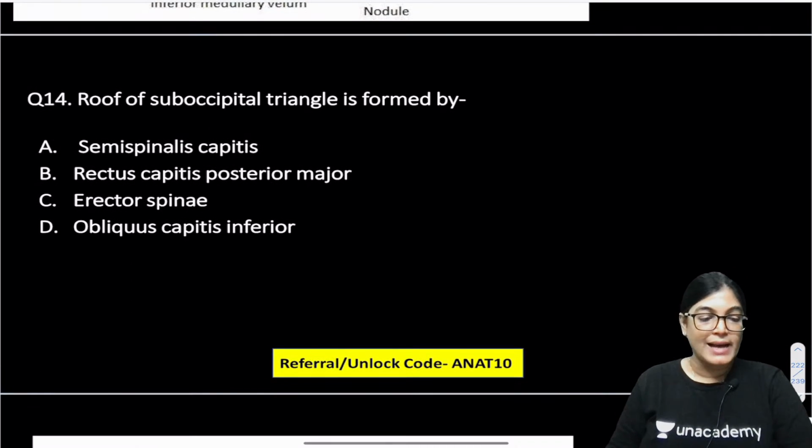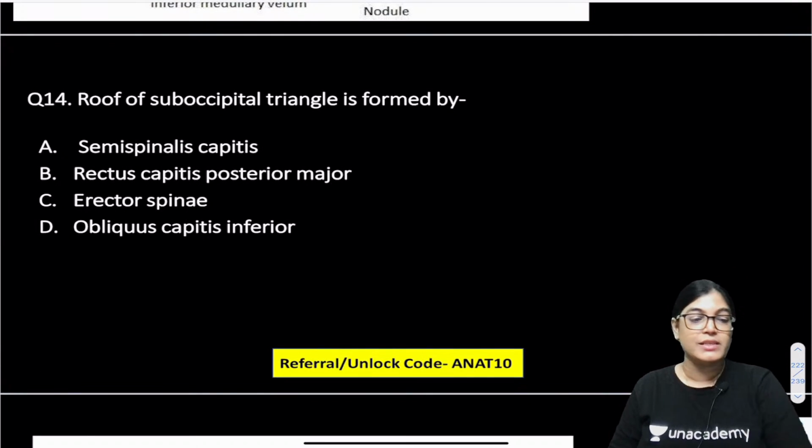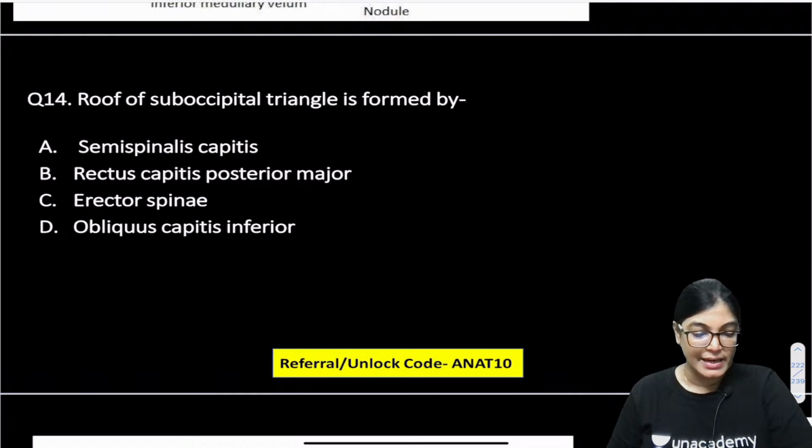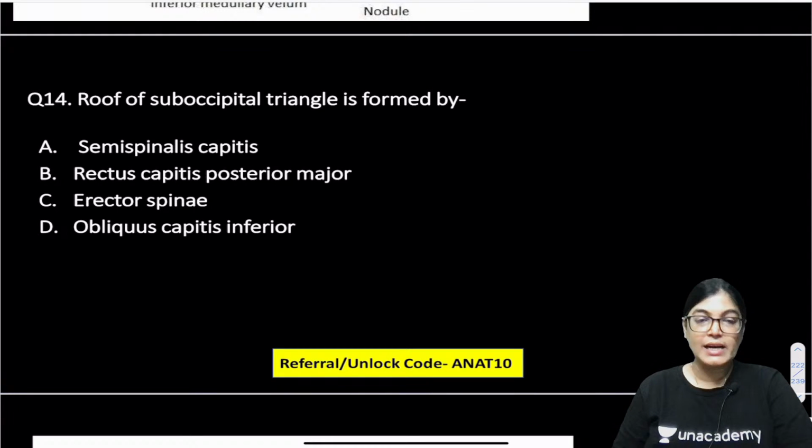Question number 14: the roof of the suboccipital triangle is formed by: A. Semispinalis capitis, B. Rectus capitis posterior major, C. Erector spinae, D. Obliquus capitis inferior. According to you, which is the correct answer? Mark the correct answer.